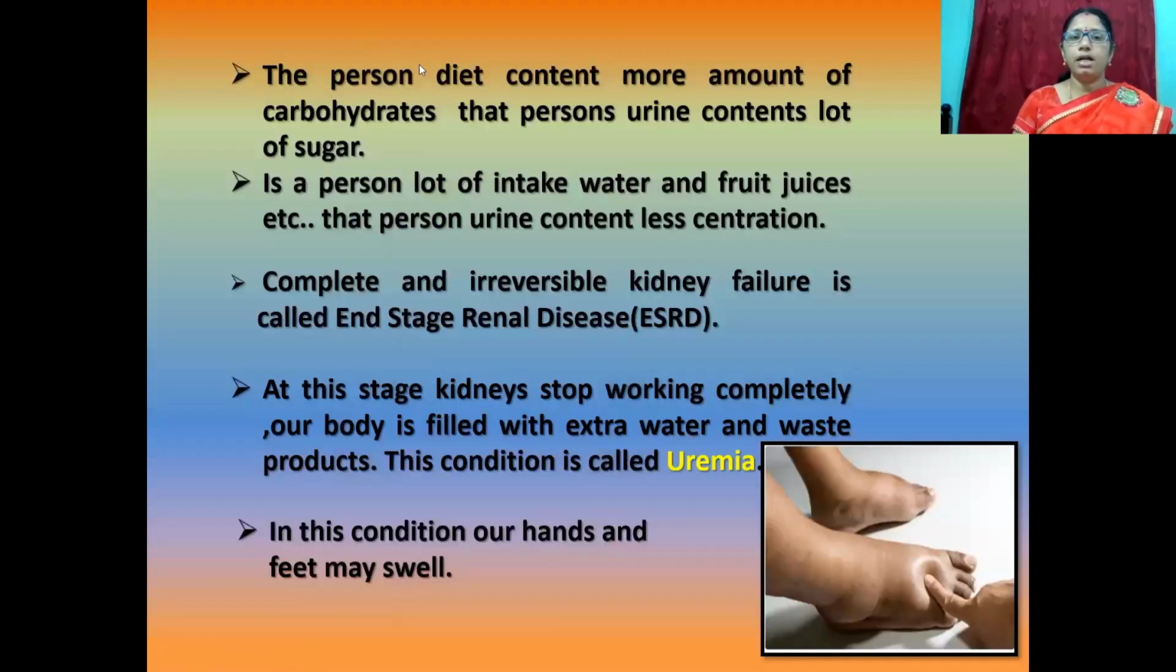If the person's diet contains more carbohydrates, the urine contains a lot of sugar. If a person takes in a lot of water and fruit juices, that person's urine has a lower concentration.